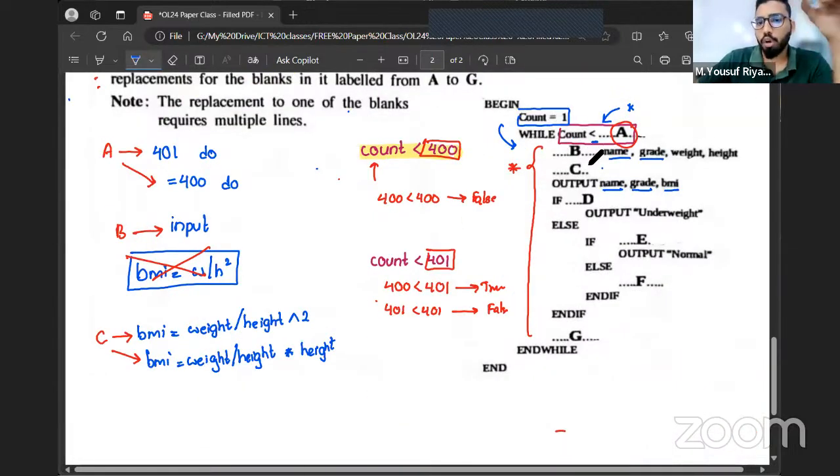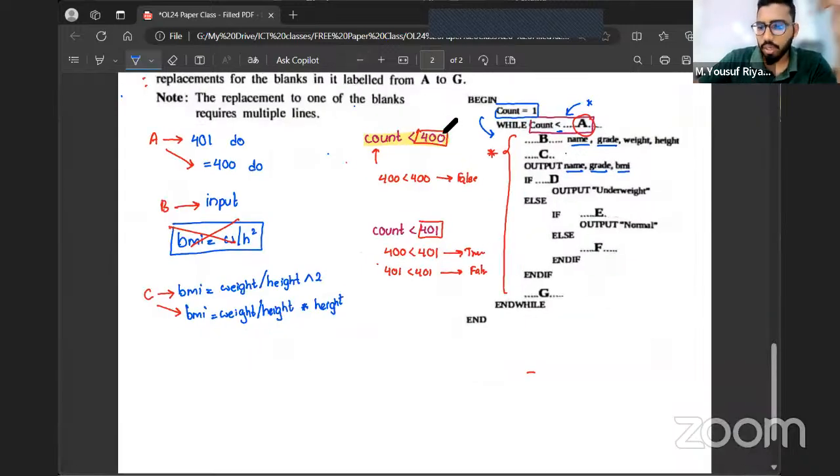So in a program, if you are going to display the value of a variable, I told you the variable always has to be defined. So if the variable is not defined, then you can't.